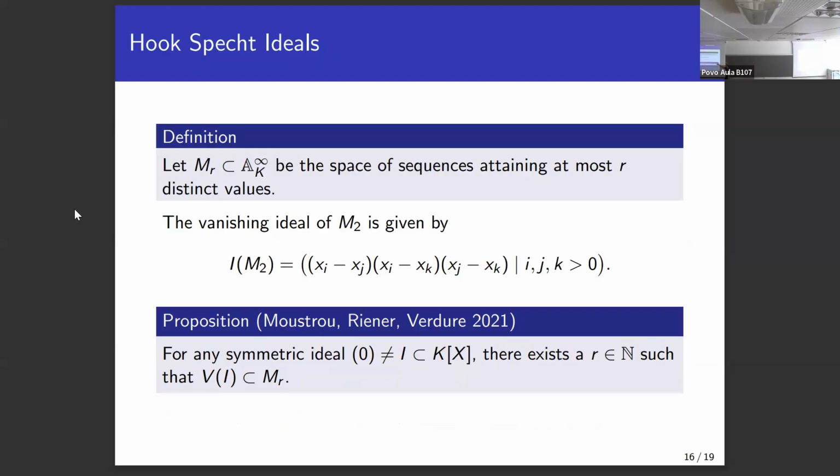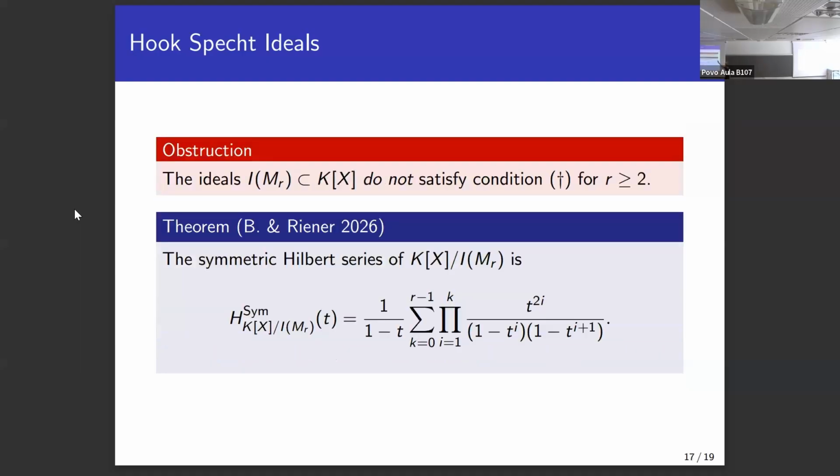Well, they are a very important family of ideals because we know that for any symmetric ideal, the vanishing ideal I of MR is contained in the symmetric ideal for R big enough. Most importantly, these vanishing ideals do not satisfy our condition for R bigger or equal to 2. So they are the main family of counterexamples, which are contained in any ideal eventually.